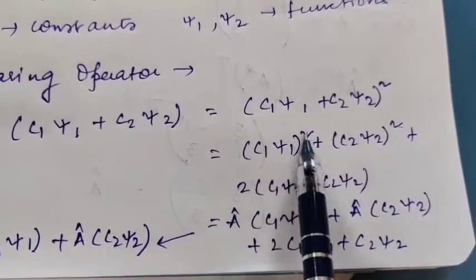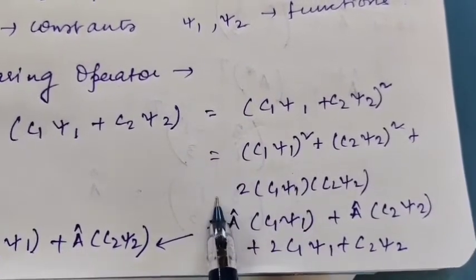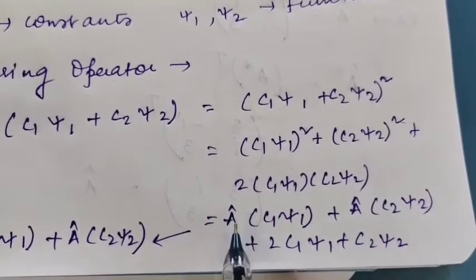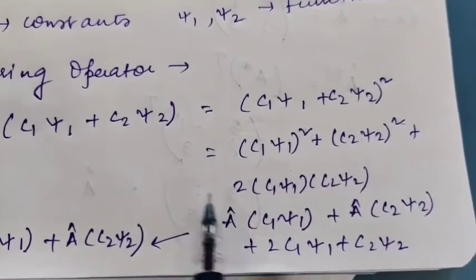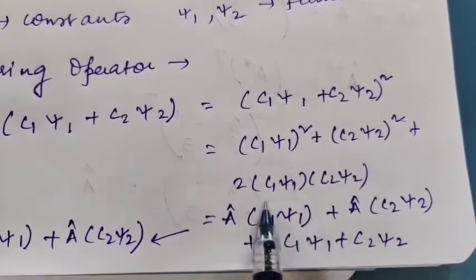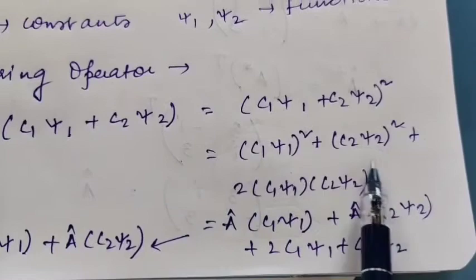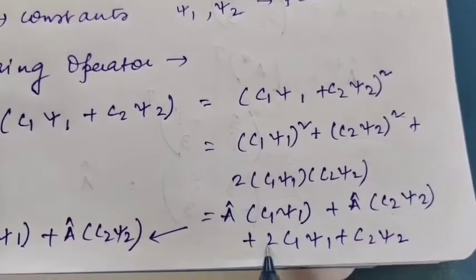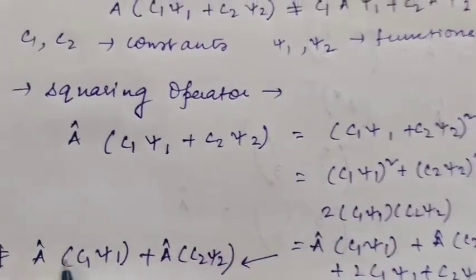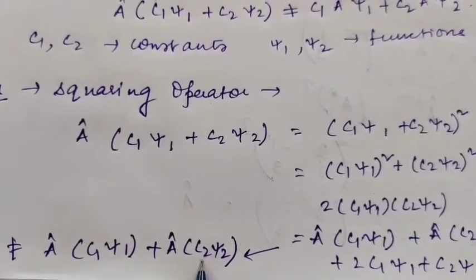So individually, A cap operating on C1 psi1, because A cap is a squaring operator, gives C1 psi1 squared. So this can be written as this, and this can be written as this, and we are getting an extra term of plus 2 C1 psi1 C2 psi2. So we can say this is not equal to this.